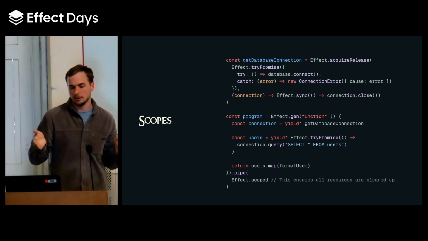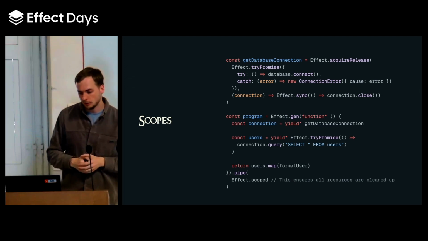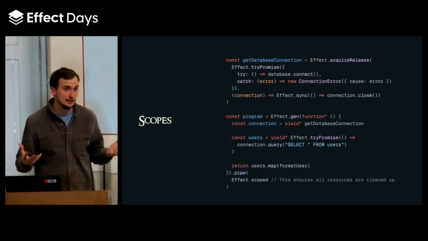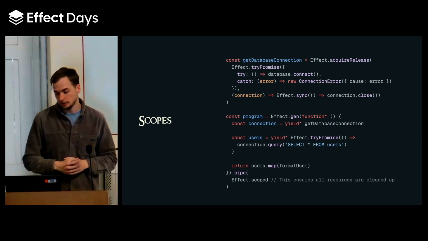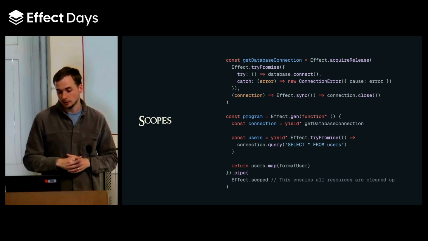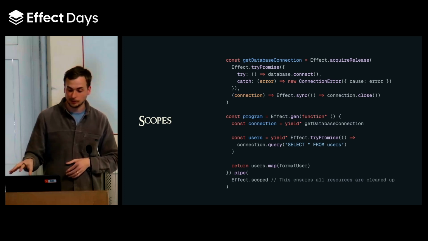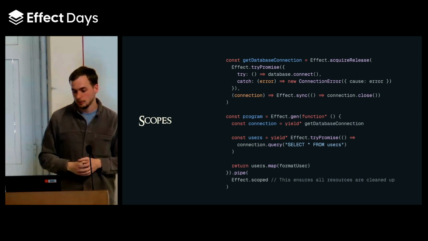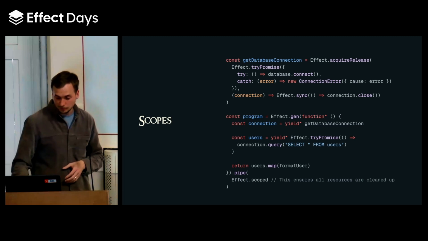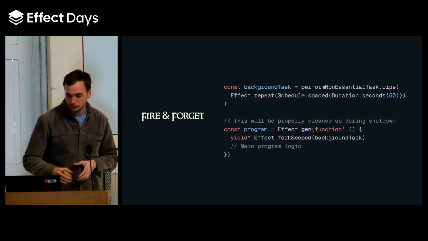And actually the release works as a finalizer. It's like a finally catcher. And so for Effect scoped here, that would actually not need to be there directly on the program. If we don't have that pipe Effect scope defined and we have a program, we will see scope is a requirement. So we even have type safety on the scopes.